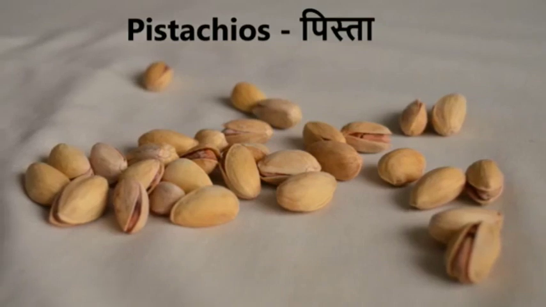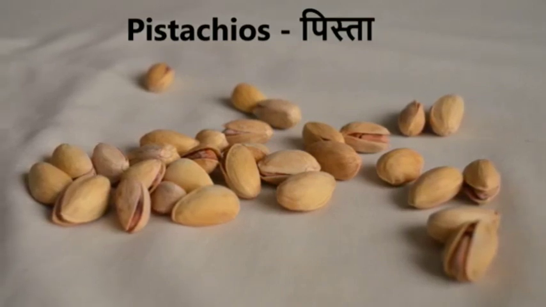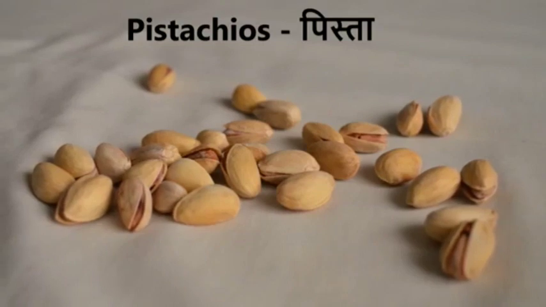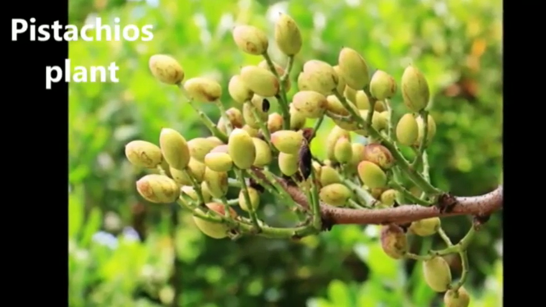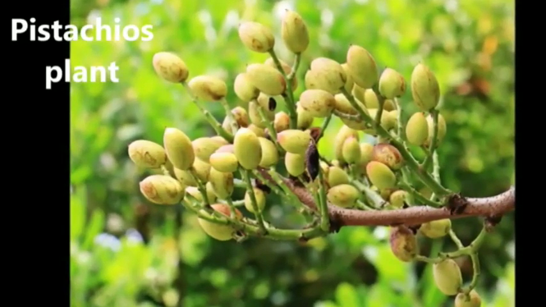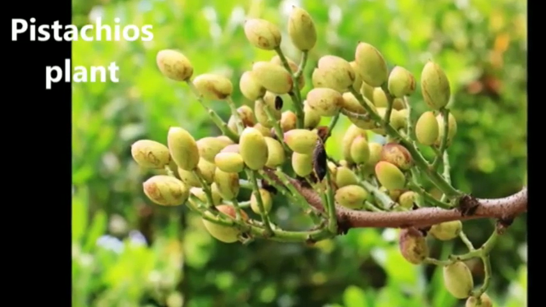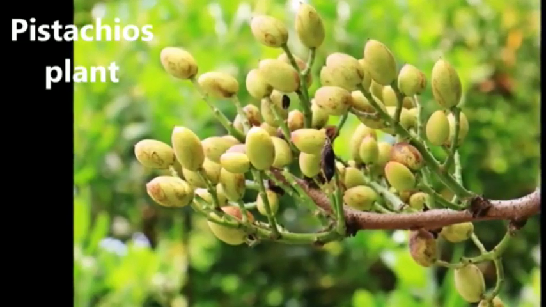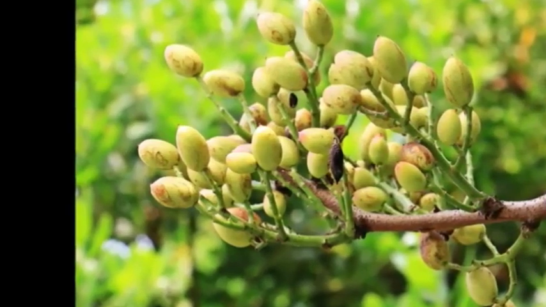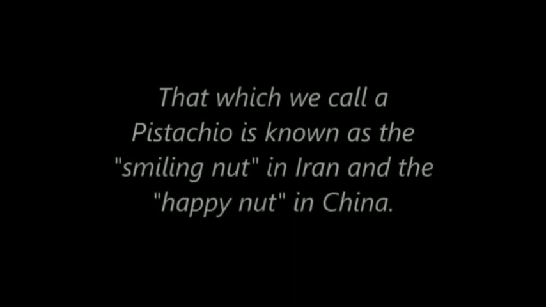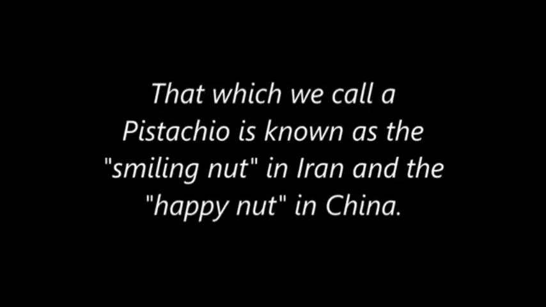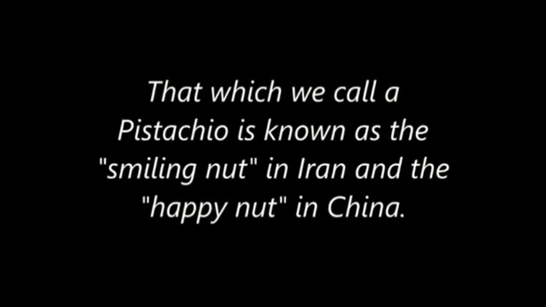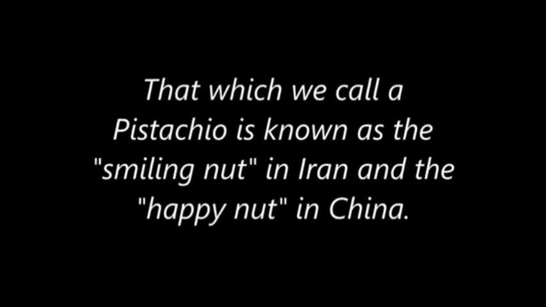Okay, so it's the pistachio, or otherwise known as pista. So you get even pista flavored ice creams, right? So these are used for flavoring in many items. So this is how a pistachio plant looks like. The pistachio is known as the smiling nut in Iran and the happy nut in China. So Chinese people call them happy nut and Iranian people call them smiling nut.